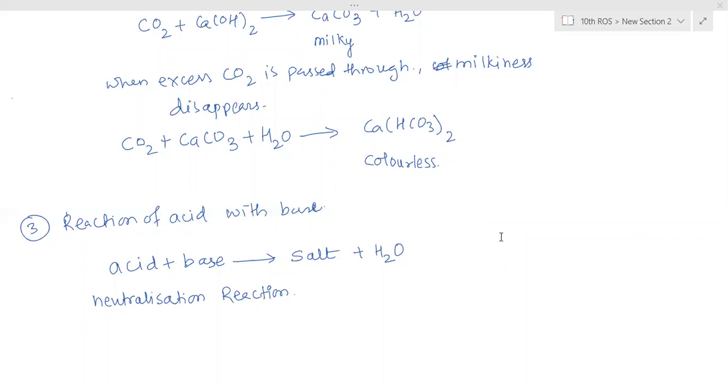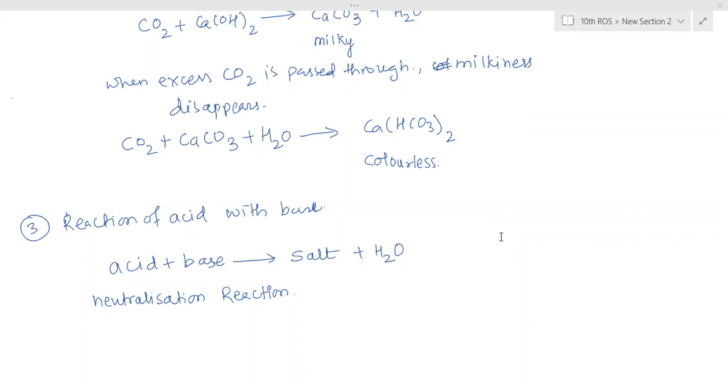OH minus ions, hydroxide ions, are responsible for basic properties. Now, if there are no free H plus ions and no free OH minus ions, then the solution is neutral. Then that is a neutral salt, a neutral substance.